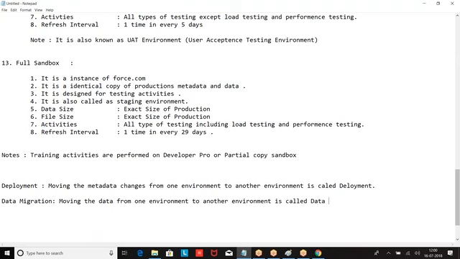Data migration: moving the data from one environment to another environment is called data migration. Moving the metadata changes from one environment to another environment is called deployment. I hope you are good with this.